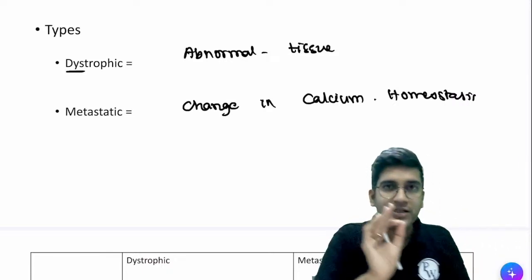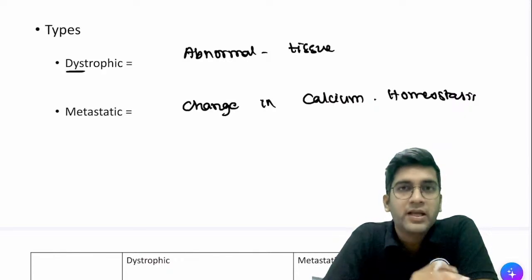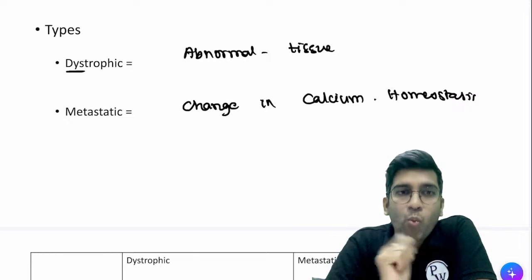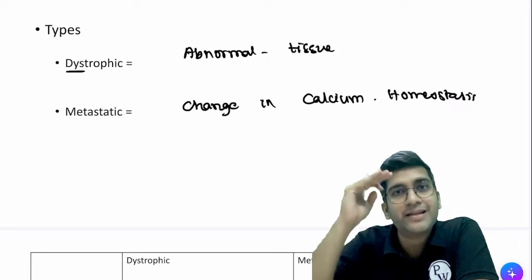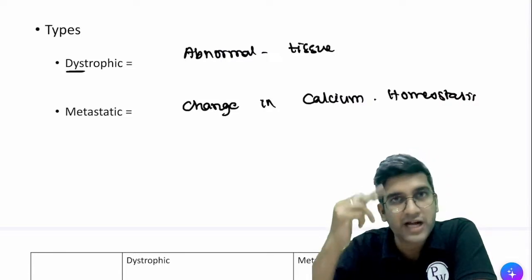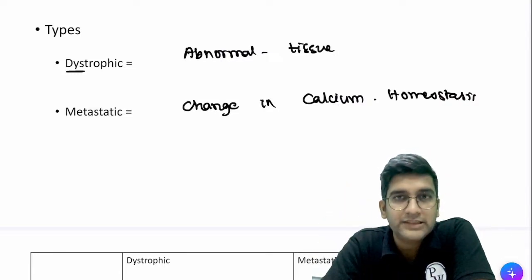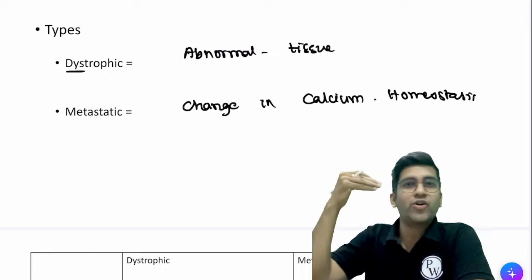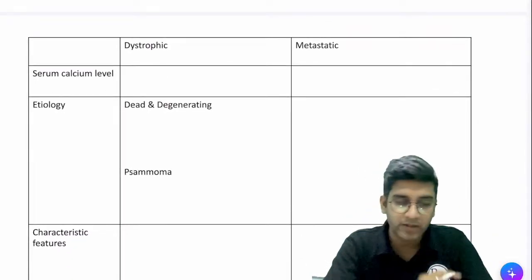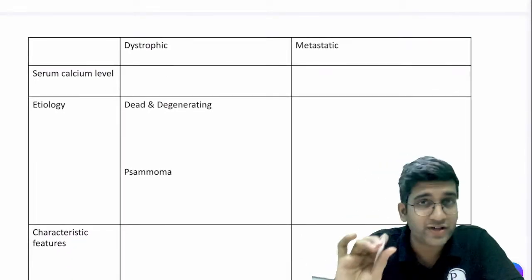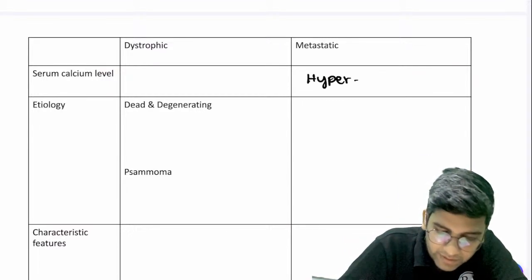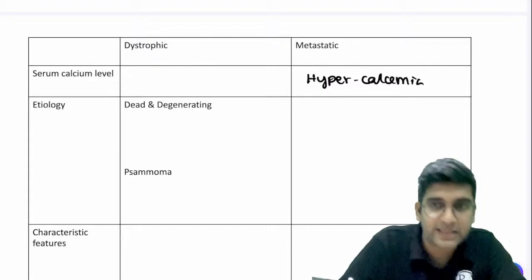Now I just want you to listen to these things and answer me one by one. I'm going to have a calcification in the tissues. Calcium is going to deposit in the tissues. What change will cause them to deposit? Hypercalcemia or hypocalcemia? It's metastatic. Hyper or hypo? Definitely hyper. Only when it's more, it gets deposited. Now I'm going to have a quick table to remember both of them. So for metastatic calcification, I'm going to write what you said: increased calcium level, or hypercalcemia. It's metastatic, it's changed, that's all.